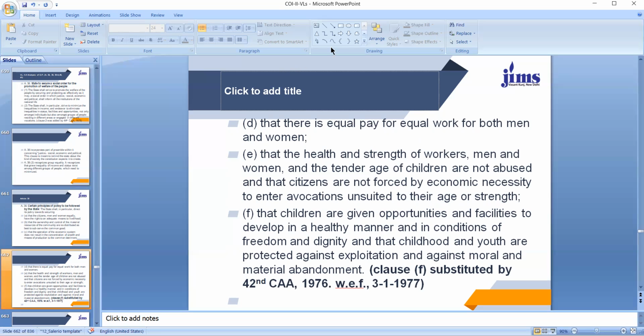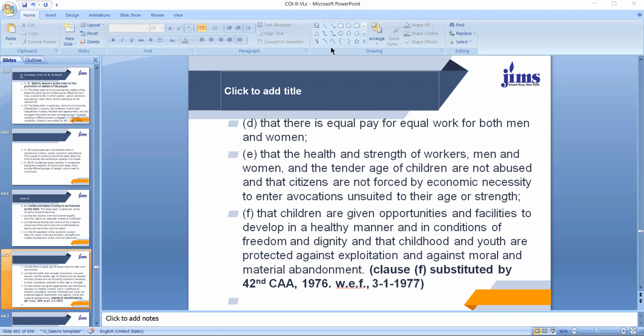Men and women are equal, so they should be given equal pay for equal work. 39E, that the health and strength of workers, men and women, and the tender age of children are not abused, and that citizens are not forced by economic necessity to enter avocations unsuited to their age or strength.